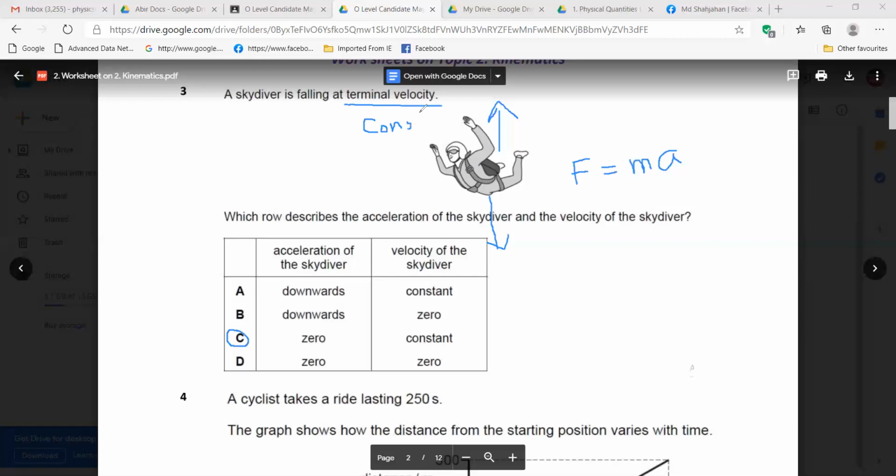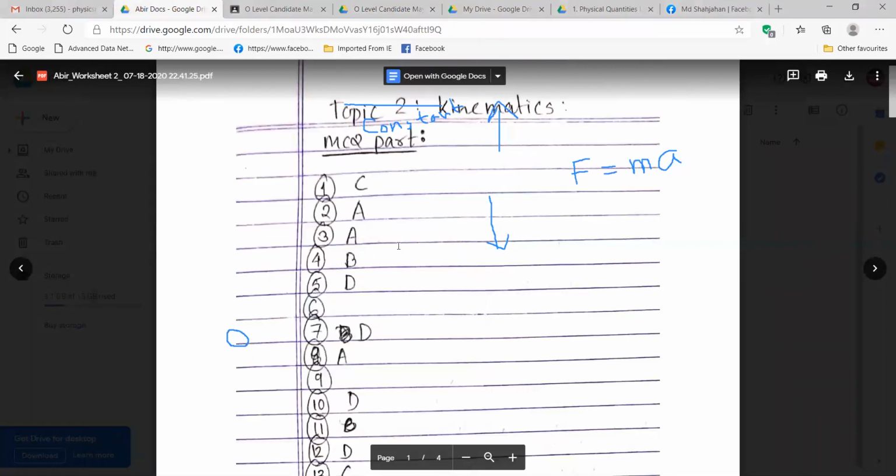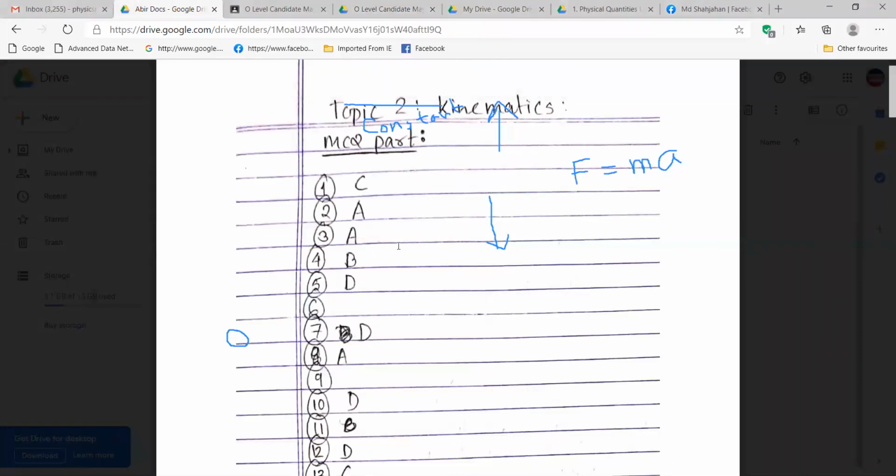Abir is right. Abir, you also gave C. Thank you. Abir gave this answer C in the worksheet, right, Abir? No, sir. I gave A. You gave A, sure? Let me check. Oh, you gave A. I thought you gave C. So you cross it like before.